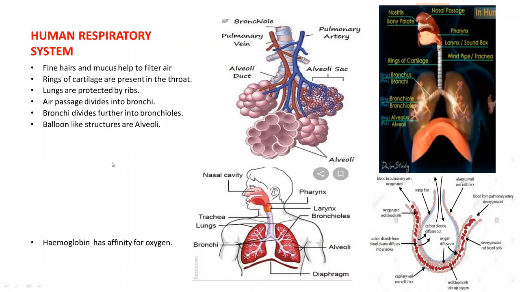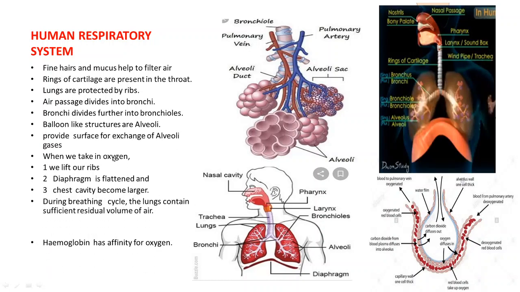Now let us see, when we breathe in air, what happens? When we take in oxygen from the nose, first we lift our ribs. When we inhale oxygen, we lift our ribs. Then the diaphragm is flattened and we have sucked in the air.